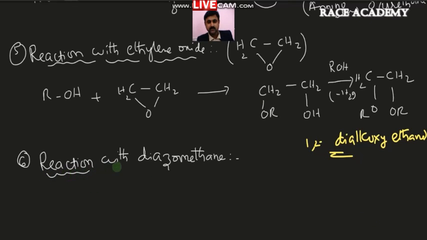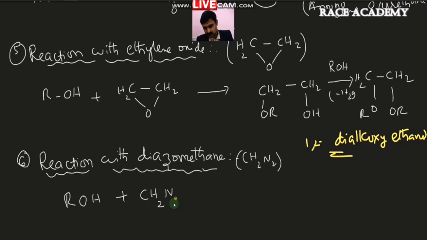See the reaction with diazomethane. The reaction with diazomethane, which is CH2N2: here this alcohol with diazomethane can form a kind of ester. As you know, this carbon is attached to two hydrogens, and nitrogen will be separated out with the electrons, being more electronegative. If nitrogen is separated out, what will happen? The rest of the portion will become ROCH3. So what is formed? Ester is formed in the reaction with diazomethane.